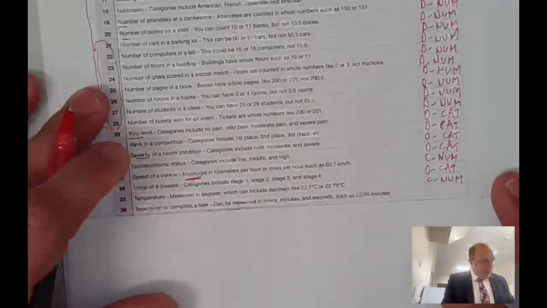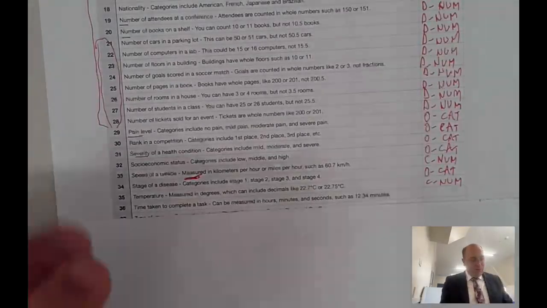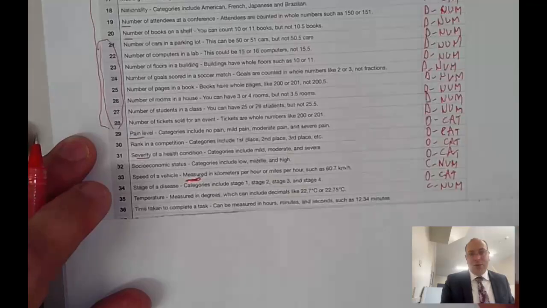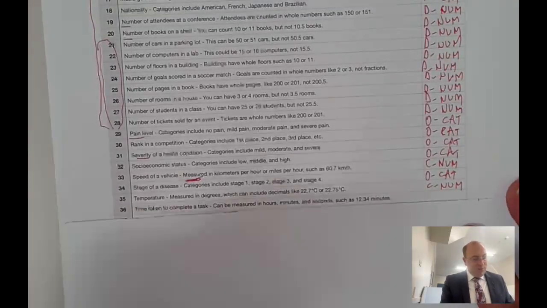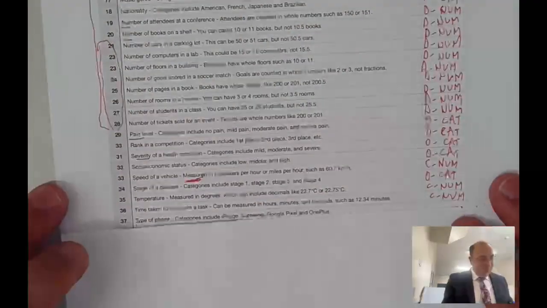C-num there, okay? The time taken to complete a task. Again, we measure this. We don't count it. We don't count time, even though we count the number of minutes. We measure time, and so we've got continuous numerical data, okay?